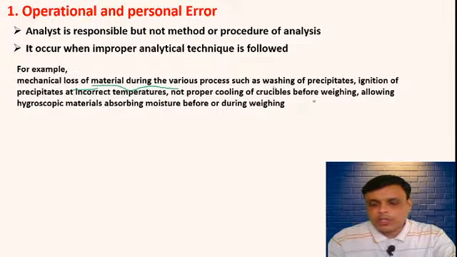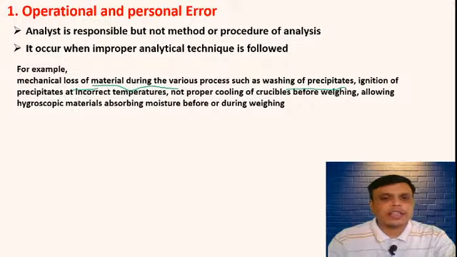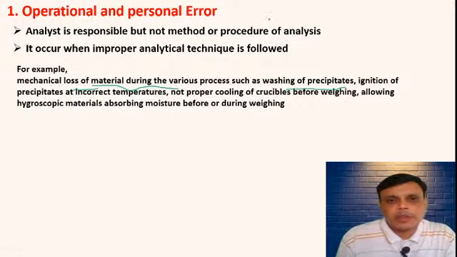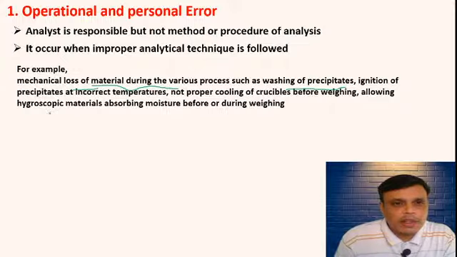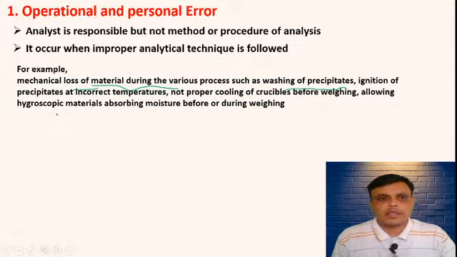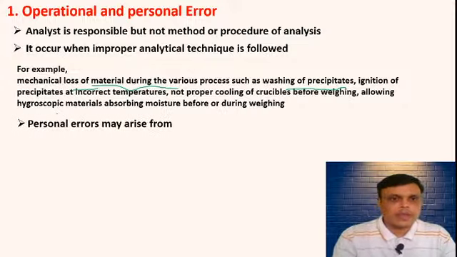For example, washing of precipitate, ignition of precipitate at incorrect temperature, then not proper cooling of crucible before the weighing, allowing the hygroscopic material to absorb moisture before and during weighing. So these are some examples of operational error.